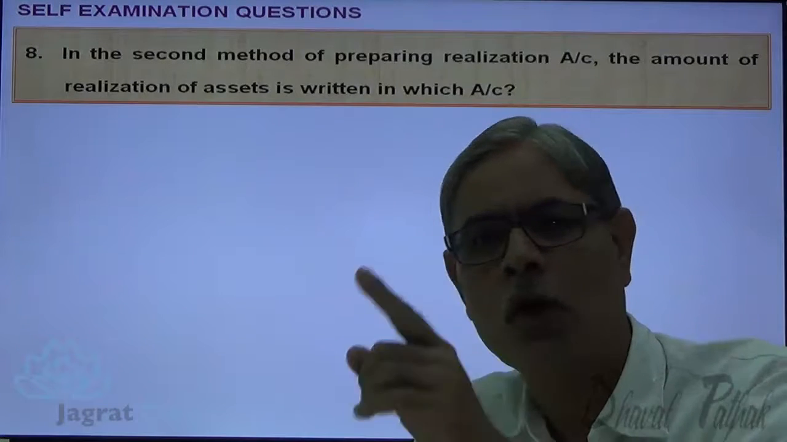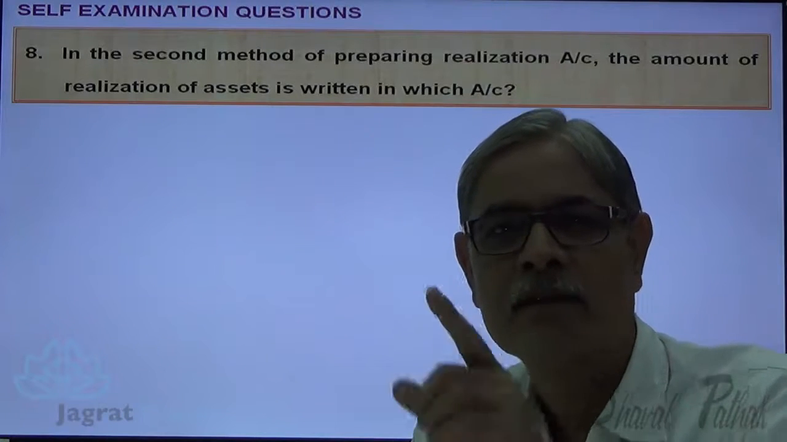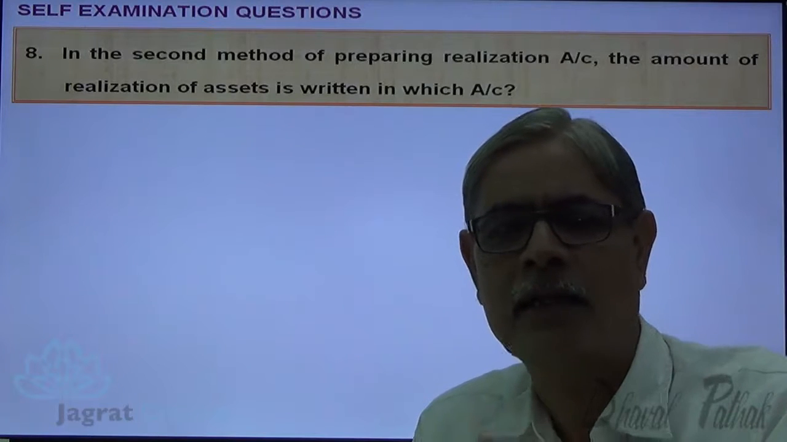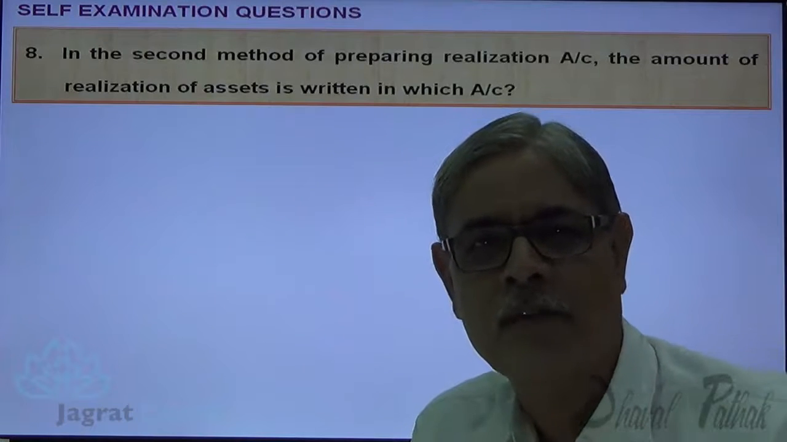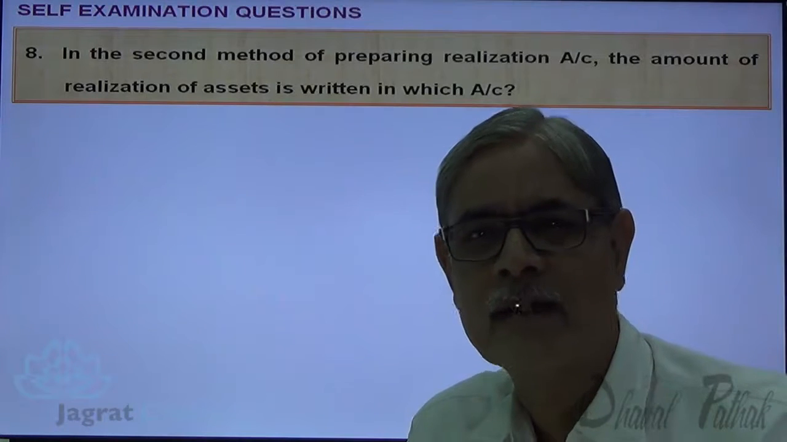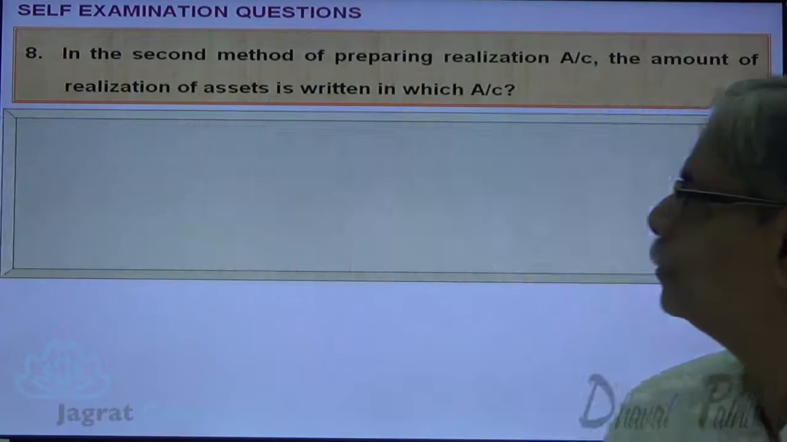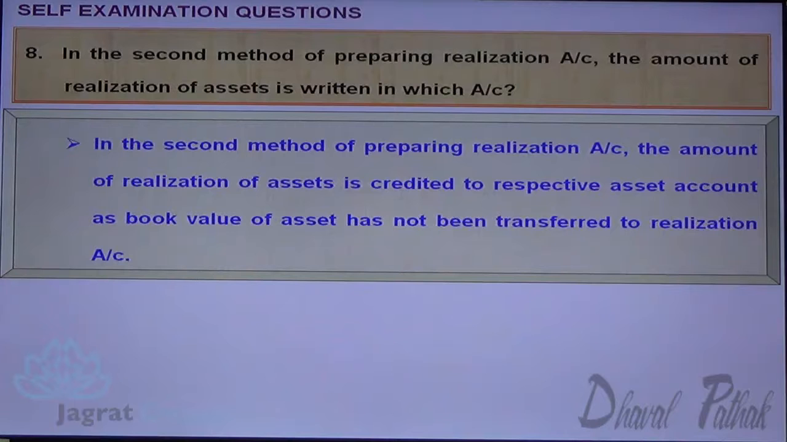Book value of the asset is also not transferred to realization account. That's why in the second method, the realized value of asset is not credited to realization account, but it is credited to asset account. The profit or loss on realization of asset, net amount, profit or loss, whatever it may be, is transferred to realization account under the second method. Observe the answer. In the second method of preparing realization account, the amount of realization of asset is credited to respective asset account, as the book value of asset has not been transferred to realization account.